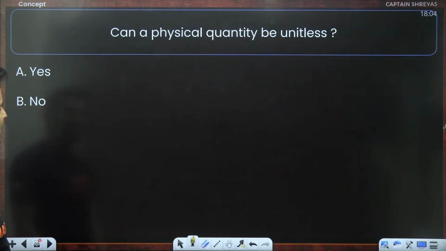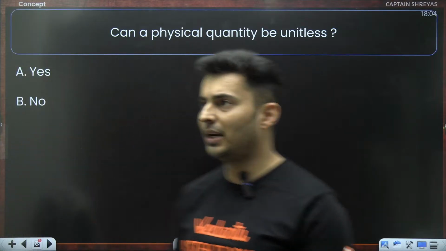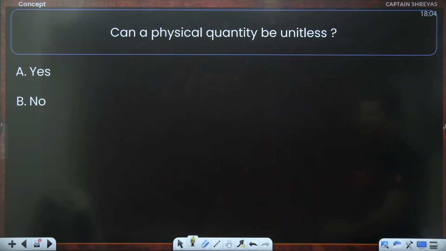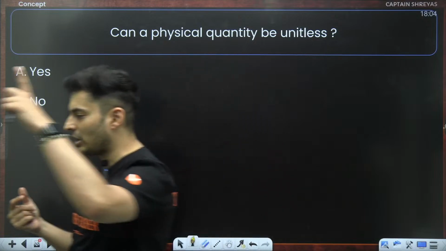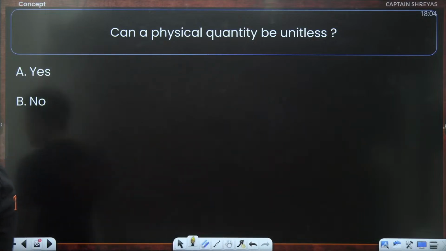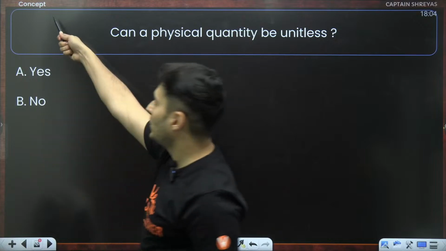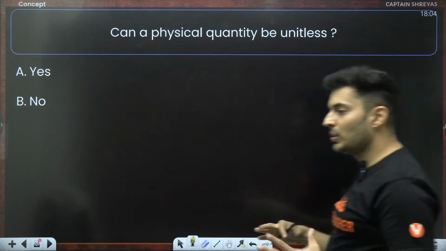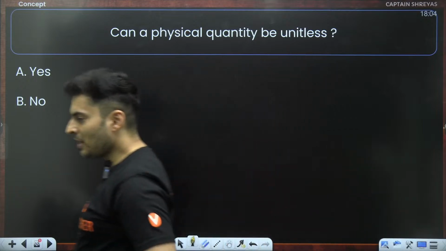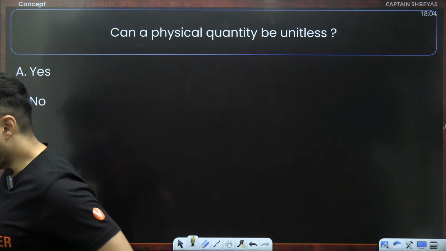Very good. Let's solve some questions based on this. Come on, my dear warriors. Can a physical quantity be unitless? Very interesting. If you answer this, I will be really proud of you. Come on. This is a conceptual question, like you can see. Can a physical quantity be unitless? Come on, A or B? I want to see the spam.